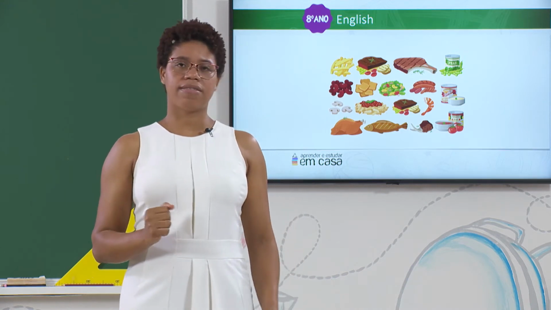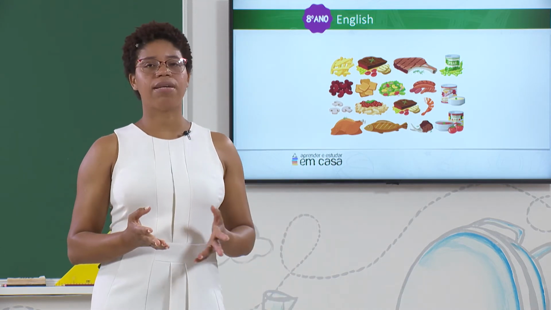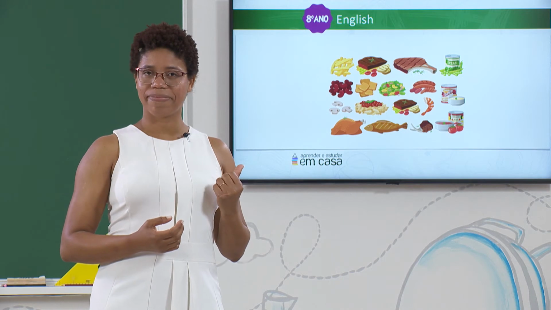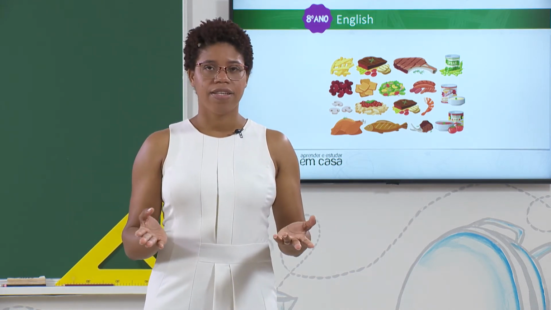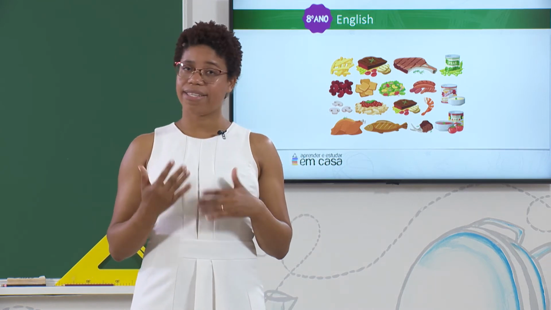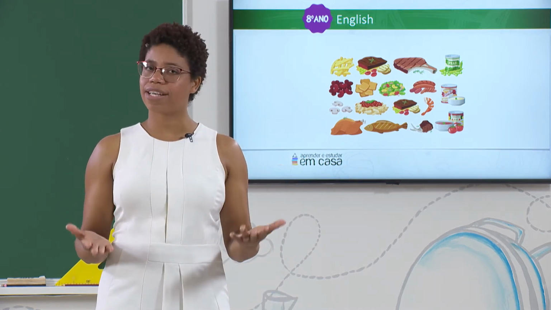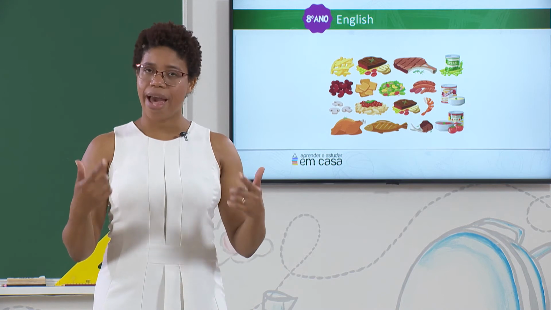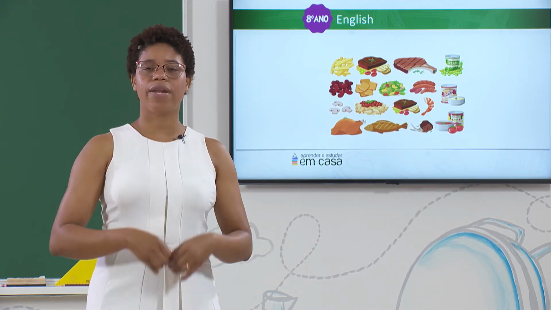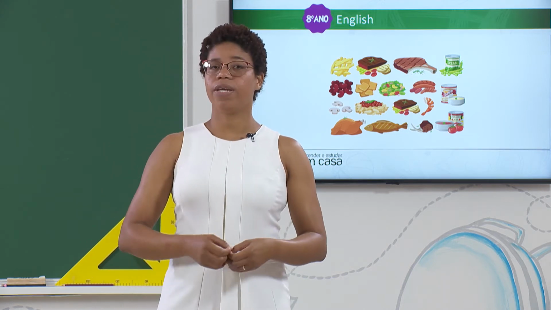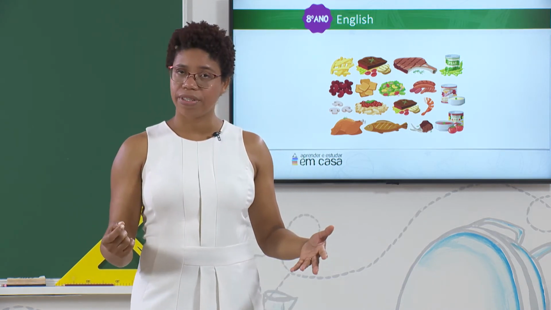Well, so let's start. Do you remember what we talked about on the previous lesson? Yes, on the previous lesson we talked about market. Do you remember we had a task? What was our task? To help Bia make her shopping list. When we make a shopping list, we write the name of the food.